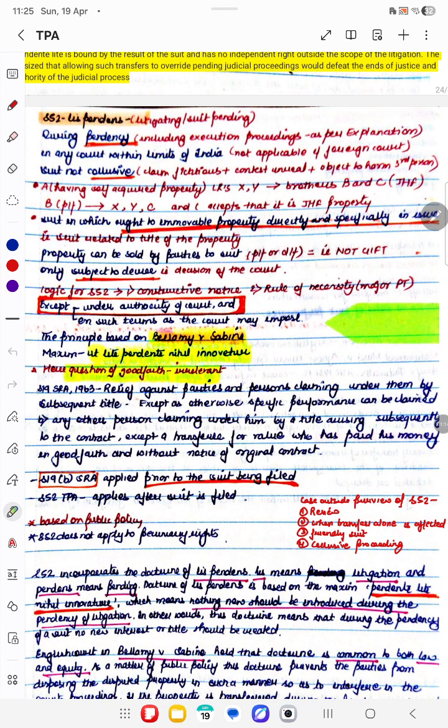For example, A has certain self-acquired property and his LRs, legal representatives, or the persons who will inherit his property, are X and Y. A's brothers are B and C, and they contend that the property is not self-acquired but a joint Hindu family property. B, the plaintiff, files a suit against X, Y, and C. Here, C collusively accepts that it is a joint Hindu family property.